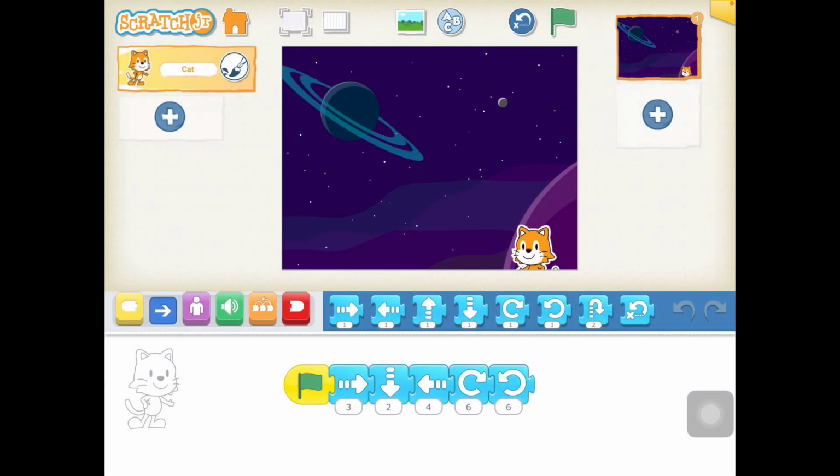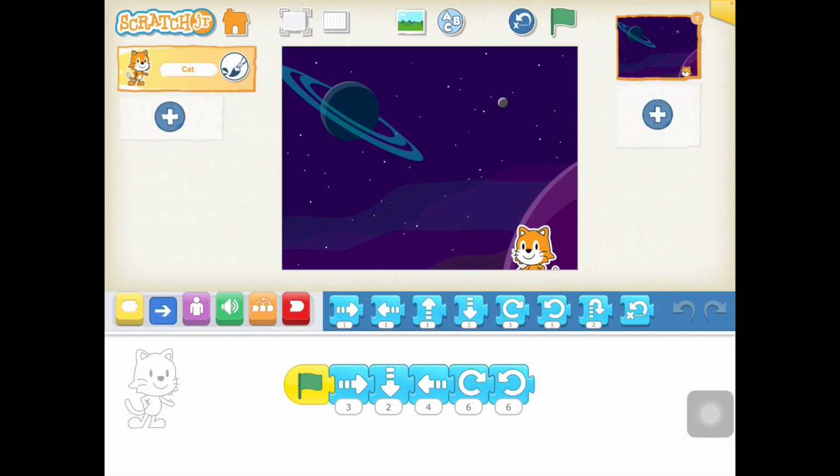Once you're ready and you've got your 15 different motion blocks lined up and your cat is doing what it's supposed to be doing in the scene you have chosen, I would like for you to pull down on the right side of your screen. You're going to press the circle and make sure your microphone is on. Press it again and it'll count down 3, 2, 1. Then it will be screen recording what's going on the screen. You will then press the green flag and let your code move the creature, the cat.